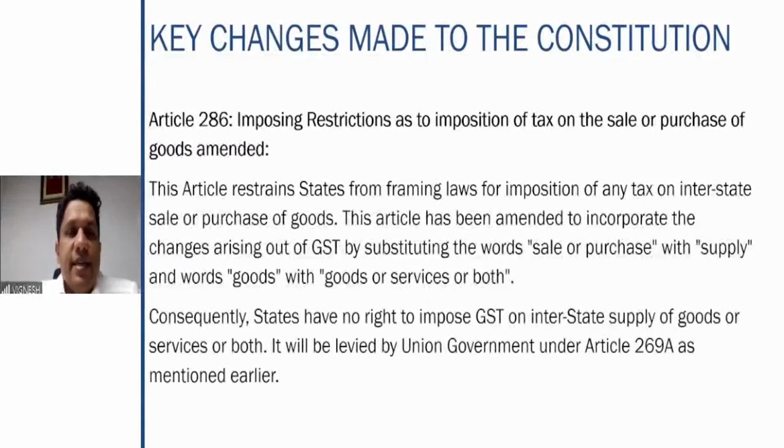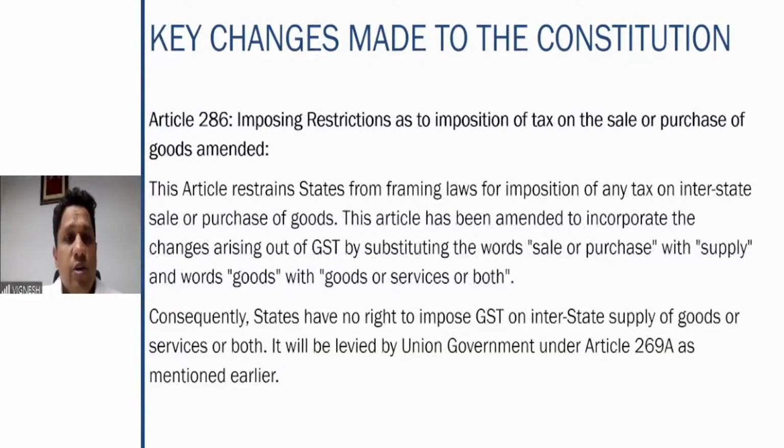Article 286 speaks about restrictions as to imposition of tax on sale or purchase of goods, which is amended. See, this article restrains states from framing laws for imposition of any tax on interstate sale.